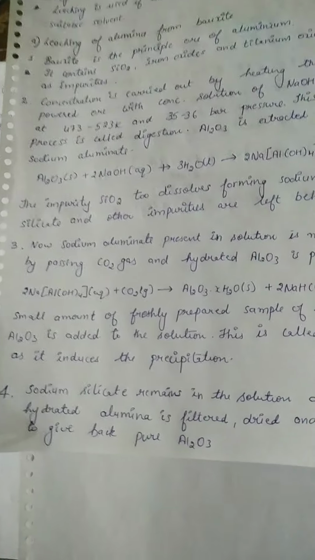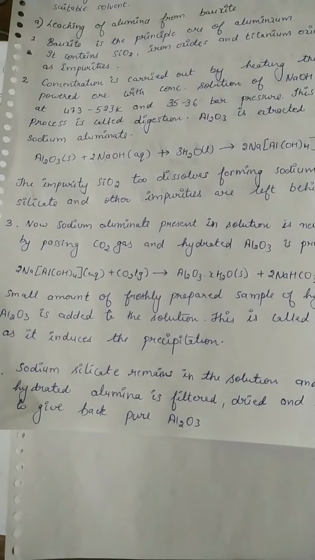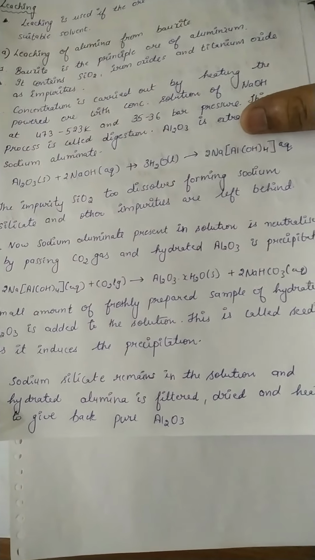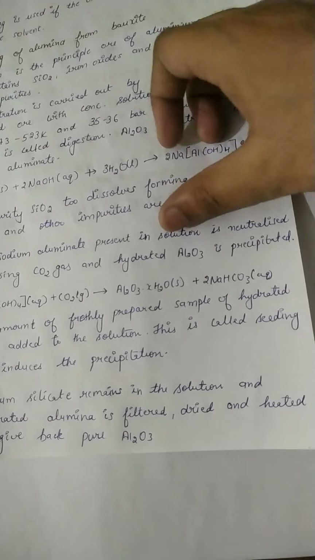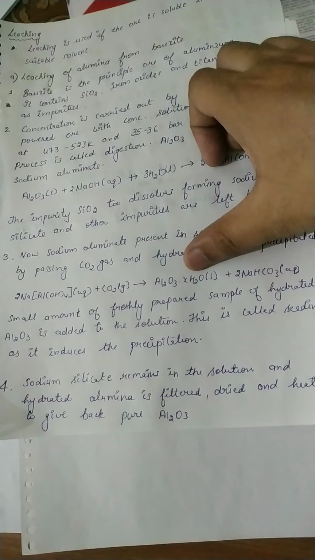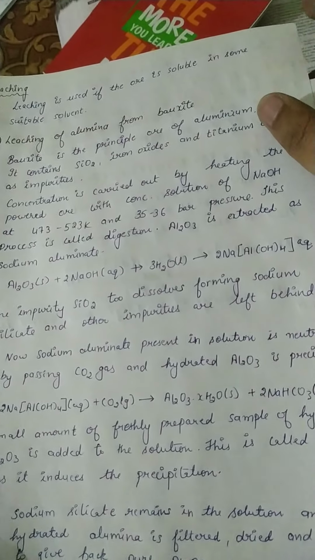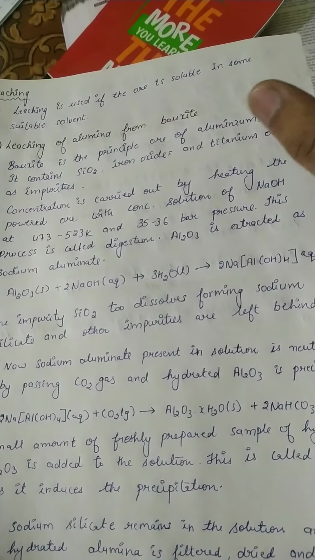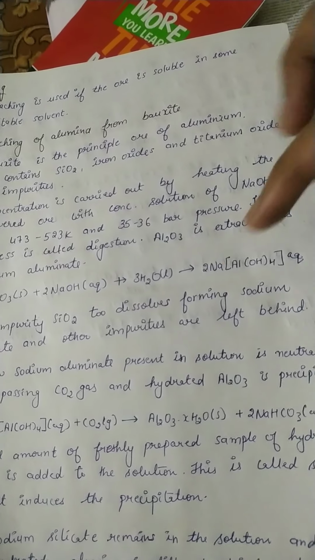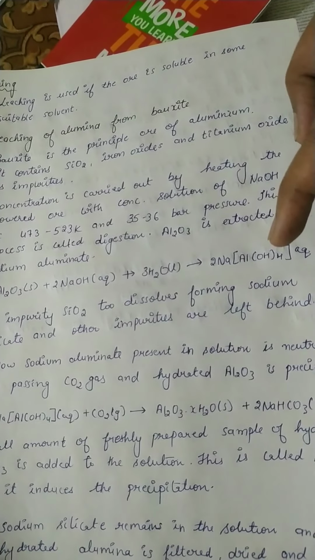Sodium silicate remains in the solution and the precipitate of hydrated aluminium oxide is formed. This is filtered, dried and heated to give back pure Al2O3. I again repeat this process. First bauxite is treated with sodium hydroxide, and there is a formation of sodium aluminate.